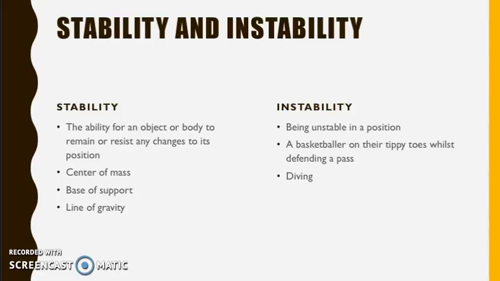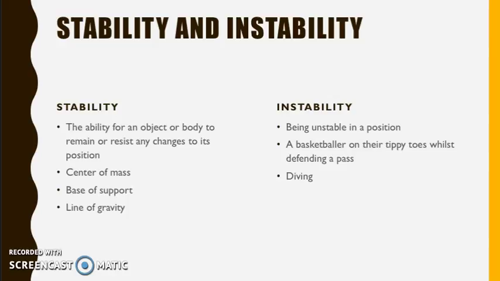Stability is the ability of an object to remain or resist any changes to its position. It can be affected by the object's centre of mass, base of support, and line of gravity. In sports, stability is important because it prevents an athlete from falling over or being pushed over. For example, if a basketballer was stable when an attacker drove into him, he would be able to hold his ground and remain in an upright position.